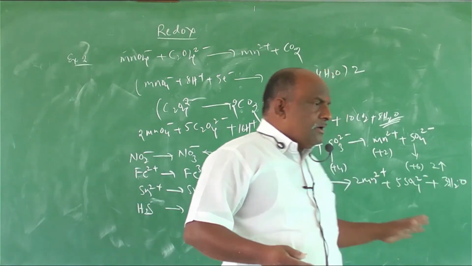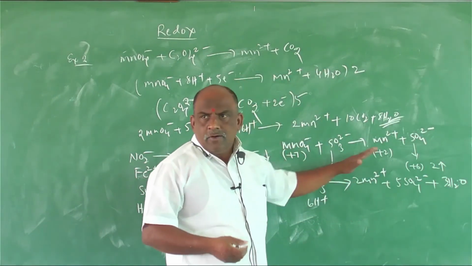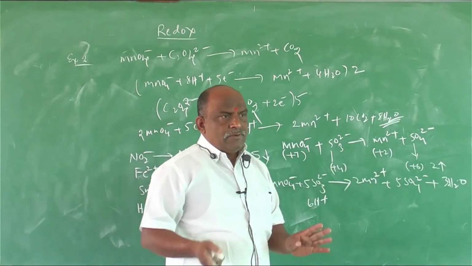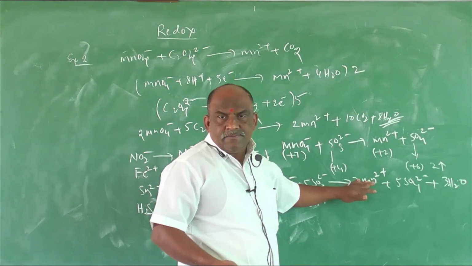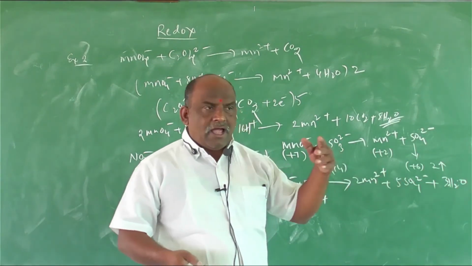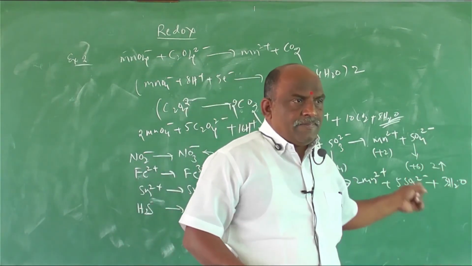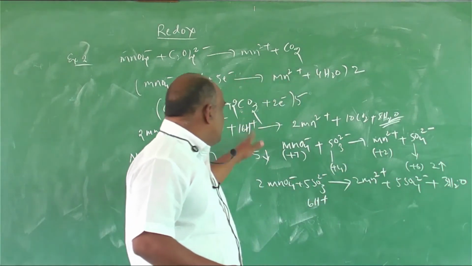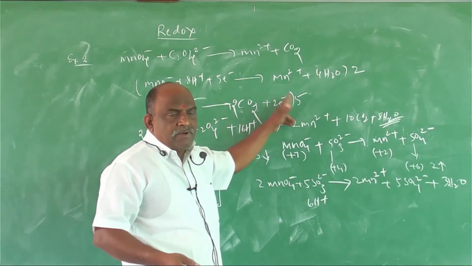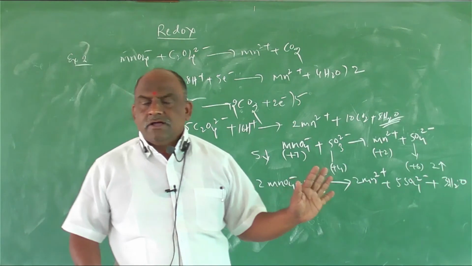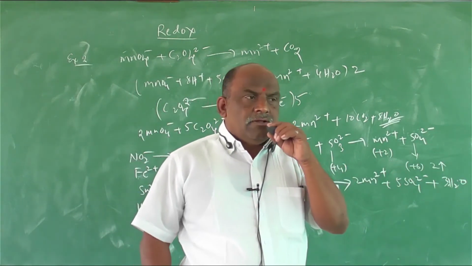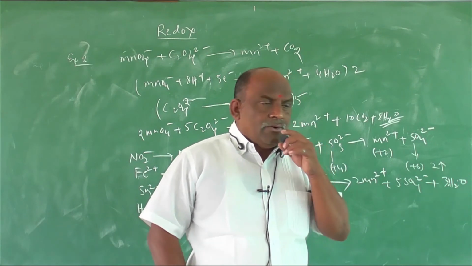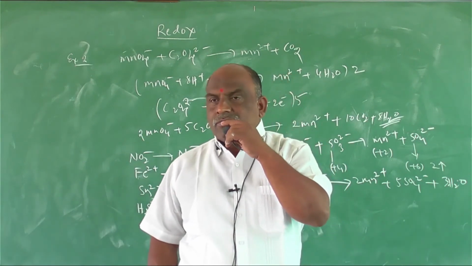Don't do it like that. How many times decrease? How many times increase? Crisscross, and you can make corrections. After that, check the oxygens on the right side and left side. Clear? Oxygens less, add water. Hydrogens less, add H plus. Then balance charges: multiply with that, multiply with this. Nothing else to do. This is a simple process, especially for competitive exams. Don't do step by step. Go directly to the answer.